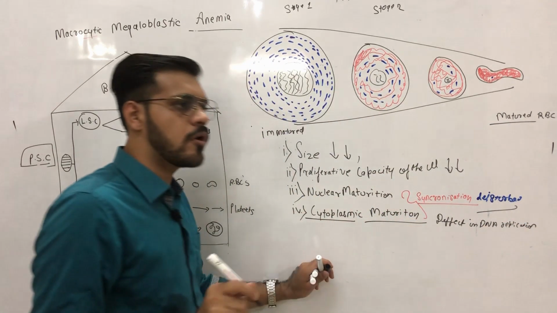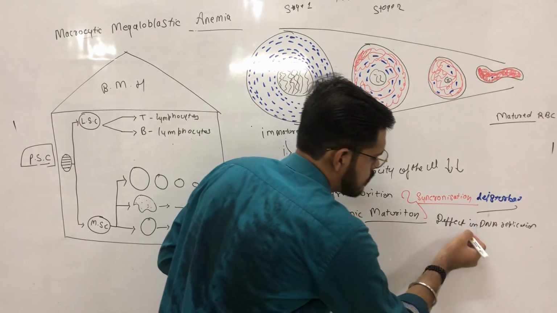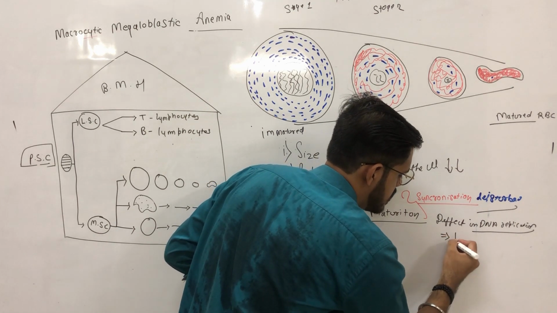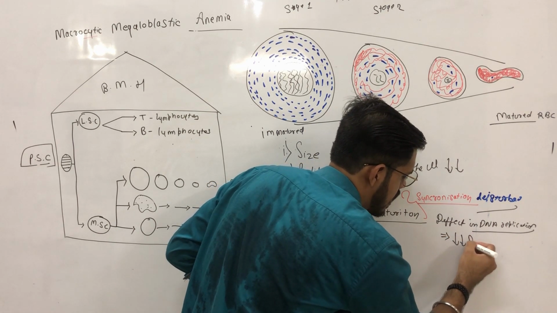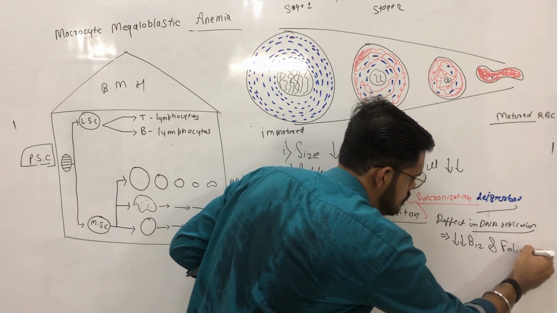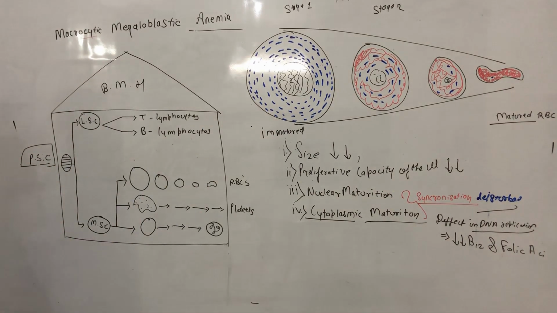Mainly, in this condition, this defect of DNA replication is caused due to deficiency of B12 and folic acid.